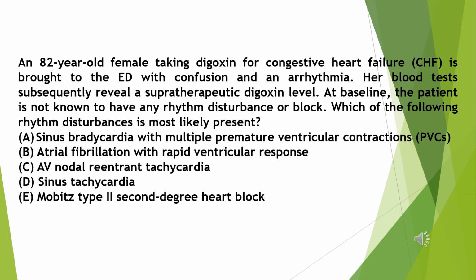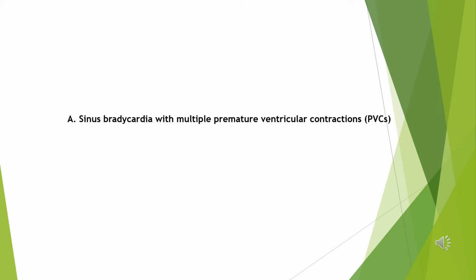A. Sinus bradycardia with multiple premature ventricular contractions, PVCs. B. Atrial fibrillation with rapid ventricular response. C. AV nodal reentrant tachycardia. D. Sinus tachycardia. E. Mobitz type 2 second-degree heart block. The answer is A. Sinus bradycardia with multiple premature ventricular contractions, PVCs.